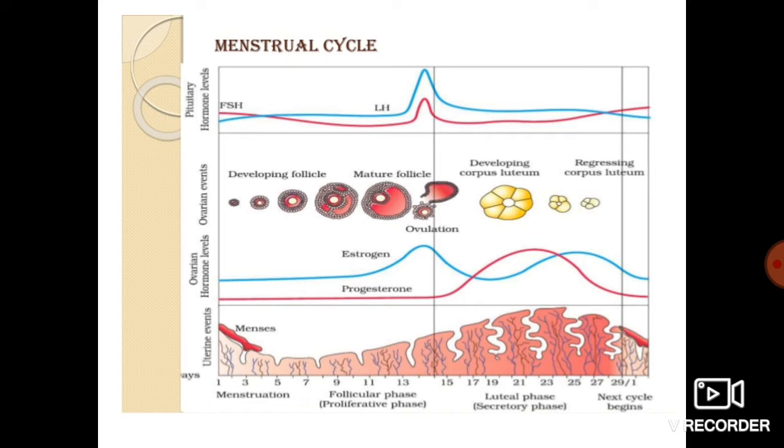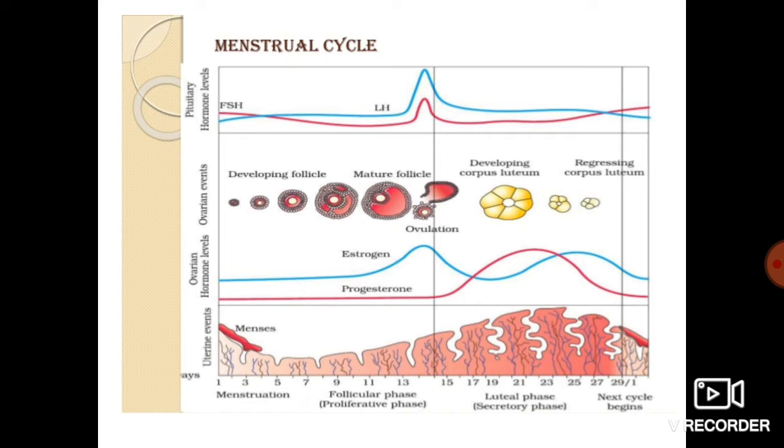Okay. After that, the corpus luteum develops. This empty follicle is called the corpus luteum. Then the corpus luteum starts degenerating. Now here we can see the ovarian hormones. The peak levels are of FSH and LH, because these two hormones are very important for ovulation to occur. Means on the 14th day you can see the peak of these two hormones. Means their secretion is at its peak.